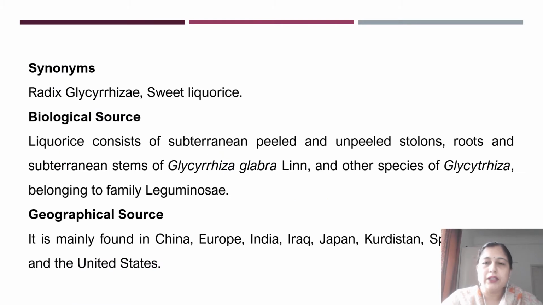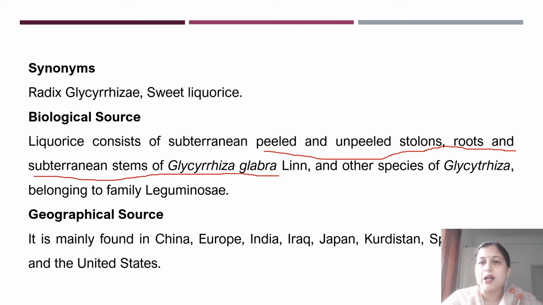Now, if you look at the synonyms of licorice, it is also known as Radix glycyrrhizae or sweet licorice due to the sweet nature of this licorice. The biological source of this drug consists of the peeled and the unpeeled stolons, roots and subterranean systems of Glycyrrhiza glabra.